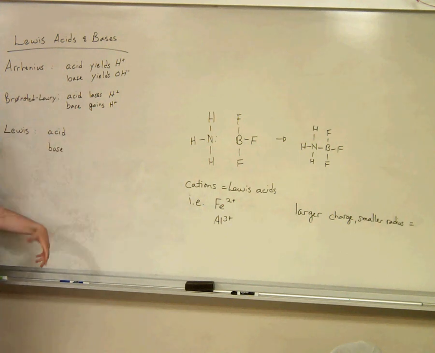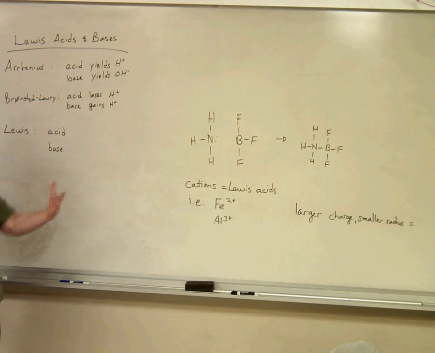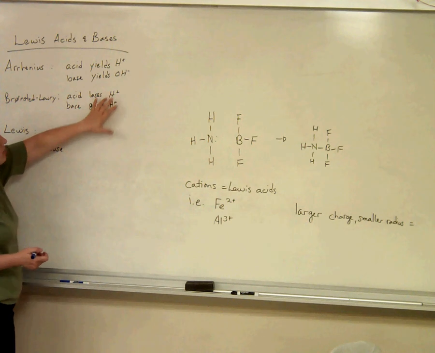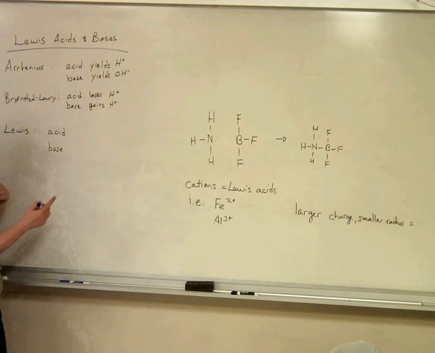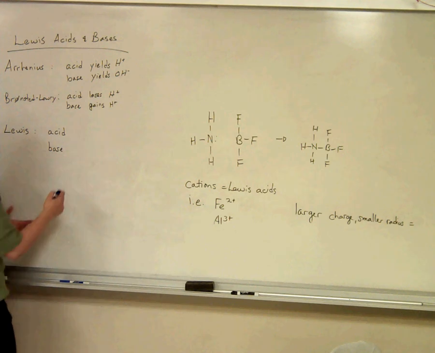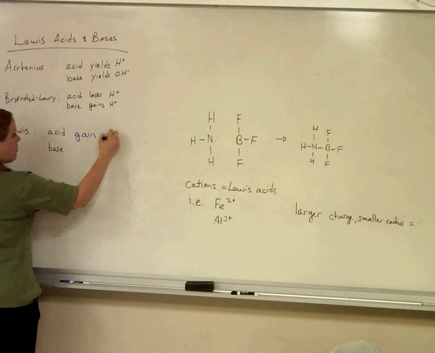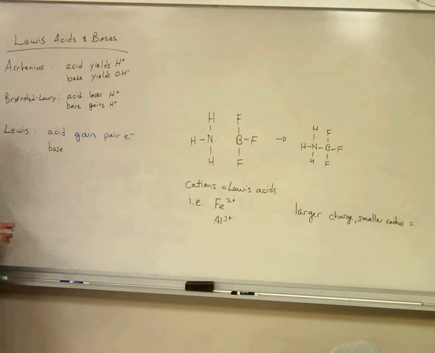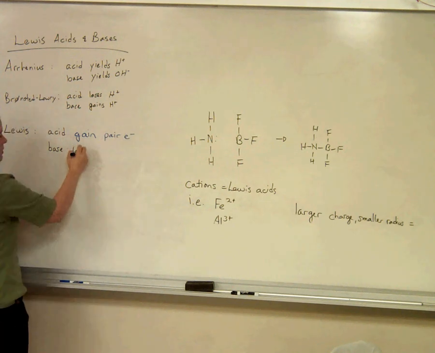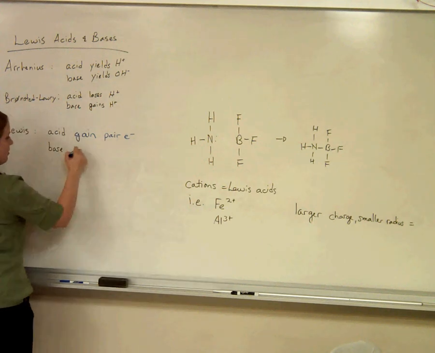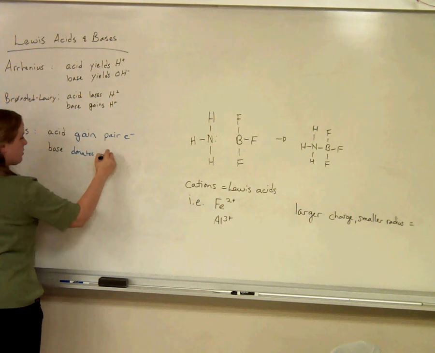Again, he found chemicals that acted as acids or bases but did not fit these definitions, so he needed a more inclusive definition. And he kind of flipped everything on its head and said, let's look at the electrons. What's happening to the electrons? Here it says I'm losing a proton and gaining a proton, but you can actually look at it in terms of electrons. It's actually the reverse. An acid is something that gains a pair of electrons during a reaction, and a base is something that donates a pair of electrons.